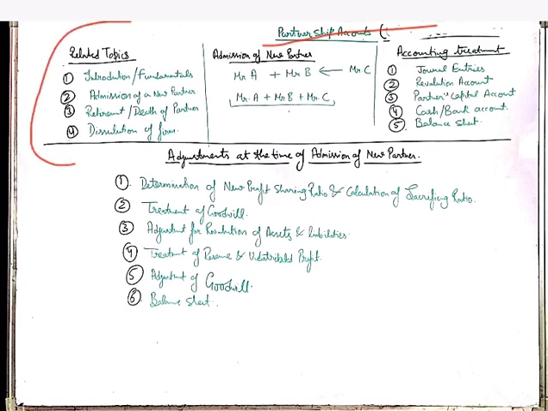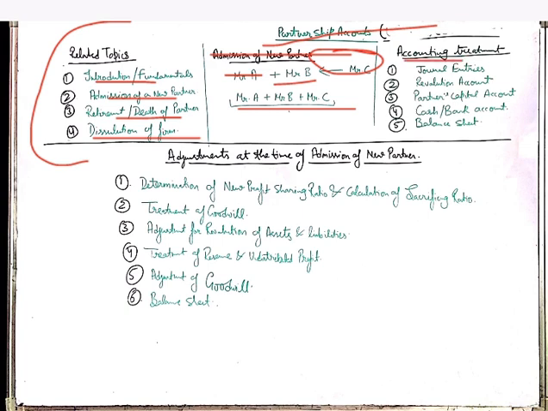there are these 4 chapters in the partnership: introduction or fundamentals, admission of a partner, retirement and dissolution. Here we are discussing admission of a partner. So what is admission of a partner? Suppose Mr. A and Mr. B are partners. Mr. C joins the firm, so Mr. A plus Mr. B plus Mr. C will be admission of a partner. It is called admission of a partner.